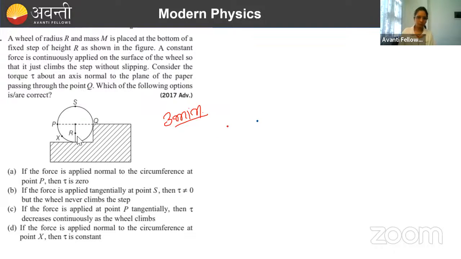Nikita, one option is correct, first one. Second one, you need to reconsider. Just check once more. I feel you have taken another option because you are taking one direction of force. Also take another direction of force at that point, because at that point force can have two directions. And so torque can also have two directions, clockwise and anti-clockwise. So just consider that, Nikita.